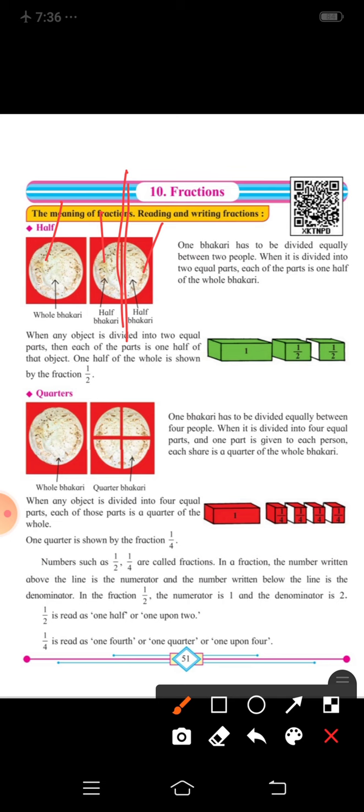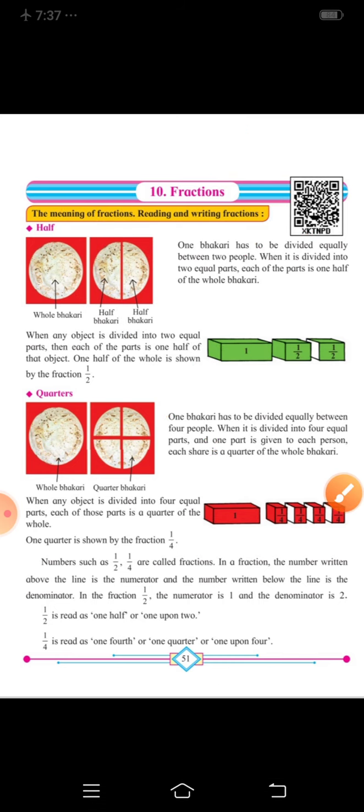So when any object is divided into two equal parts, then each part is one half of the object. Now see, this is one part and this is the other part. Correct? So this is written in the form of 1 upon 2. This is called a fraction form. When we write 1 upon 2, we are writing in a fraction form.